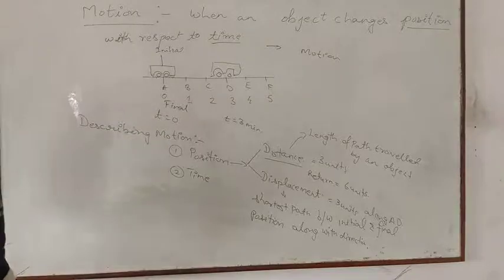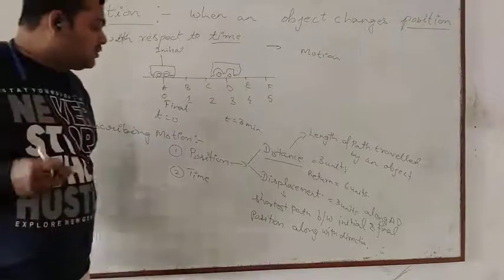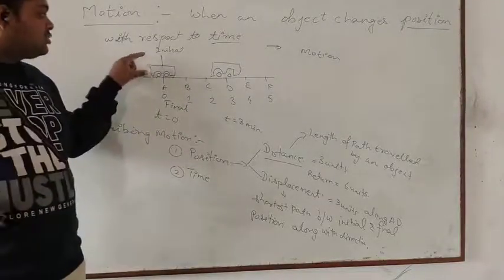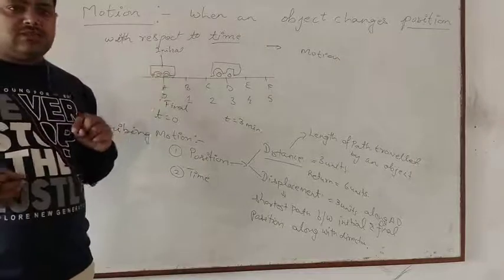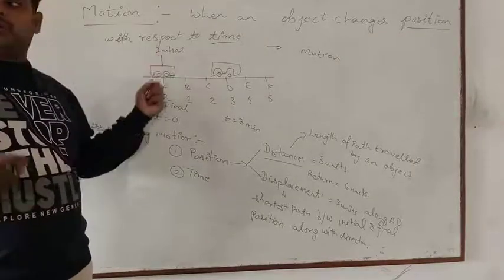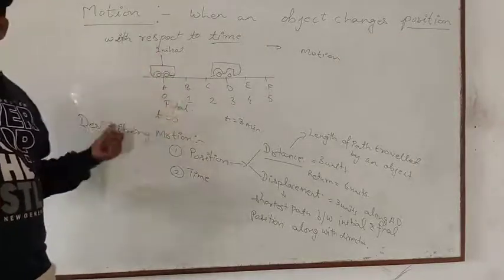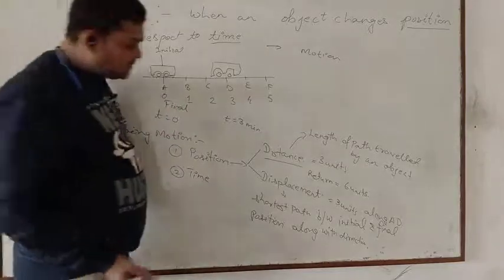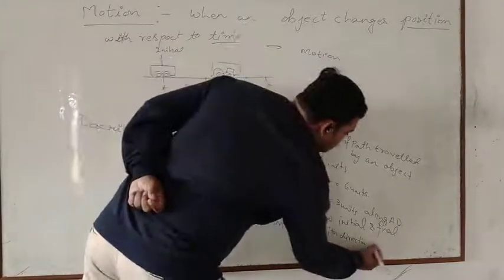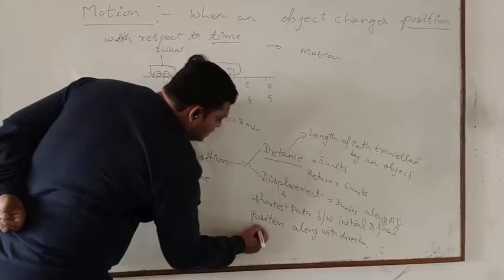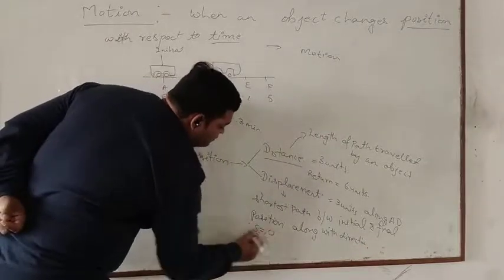Now its initial and final position, they are same. So what will be the shortest path between initial and final? It will be 0, because the point where it started, it has ended up at the same point. So here the displacement is equal to 0.